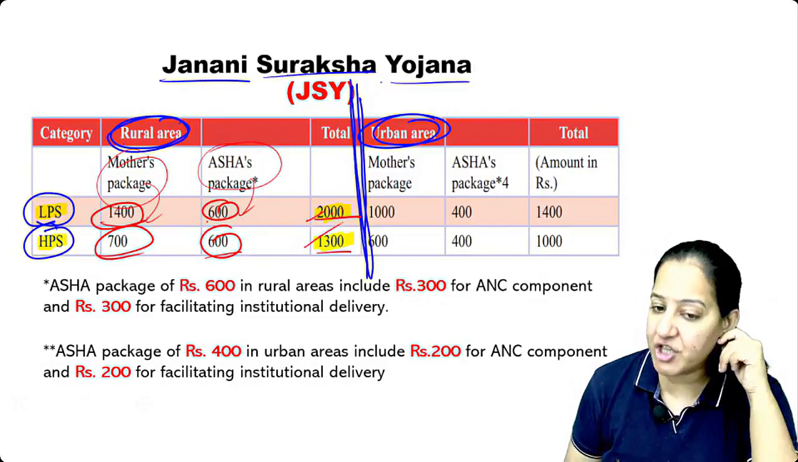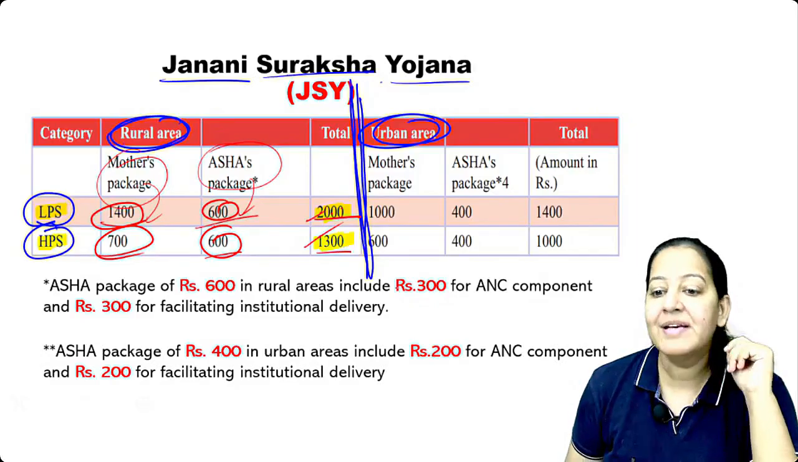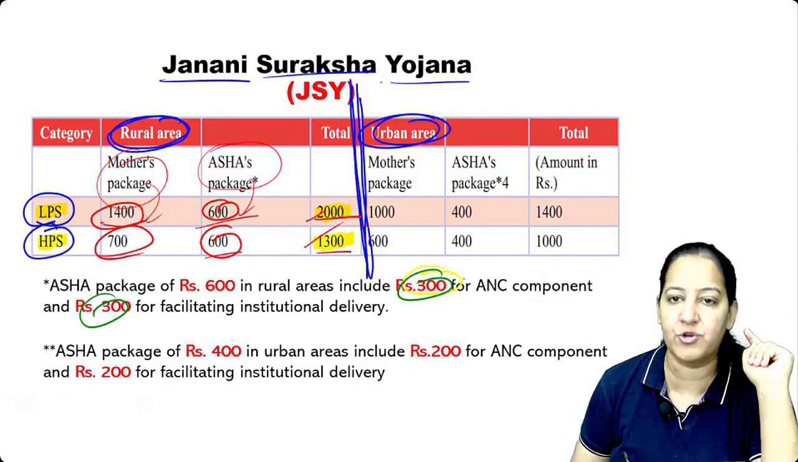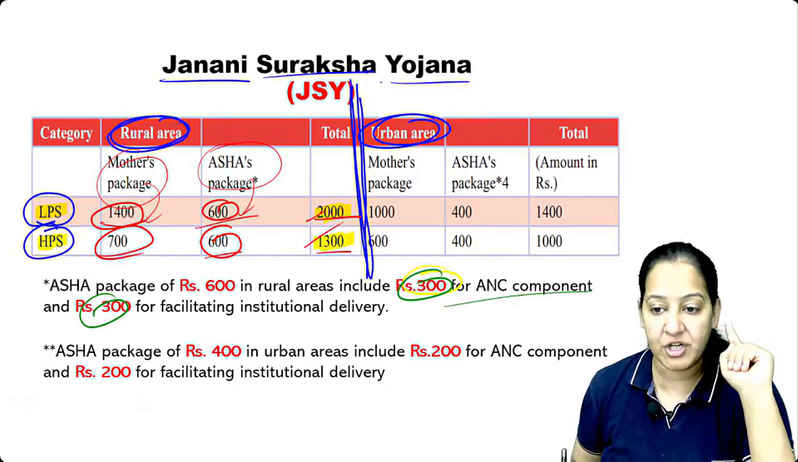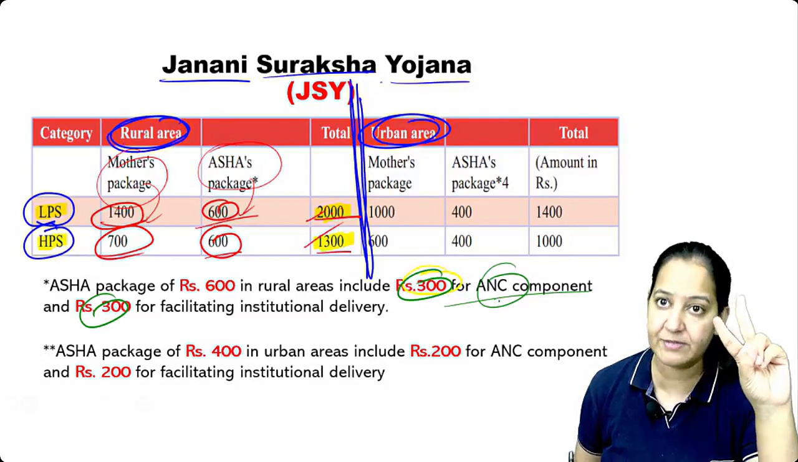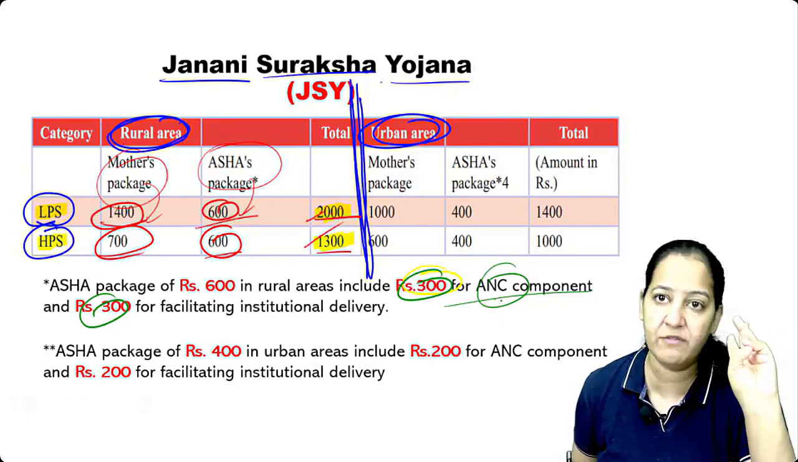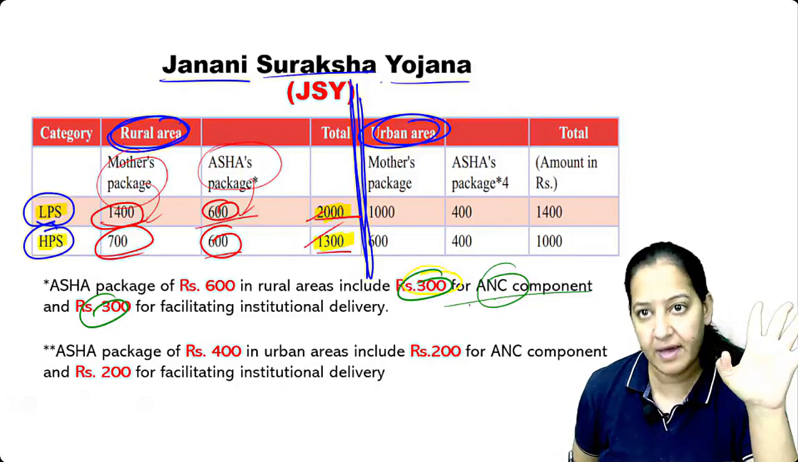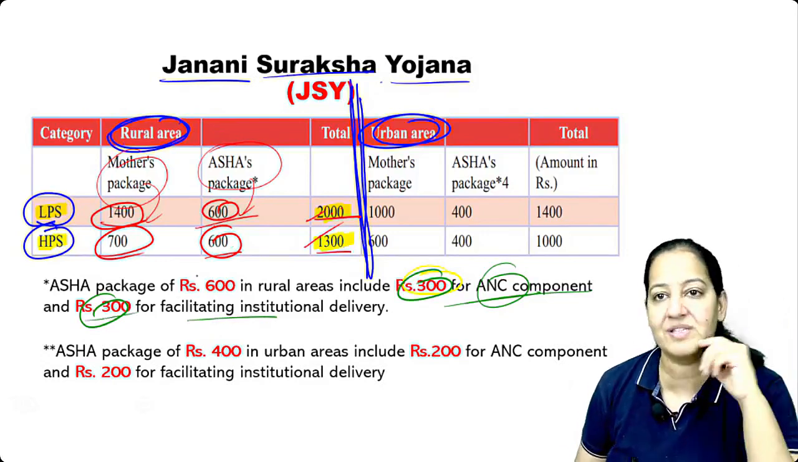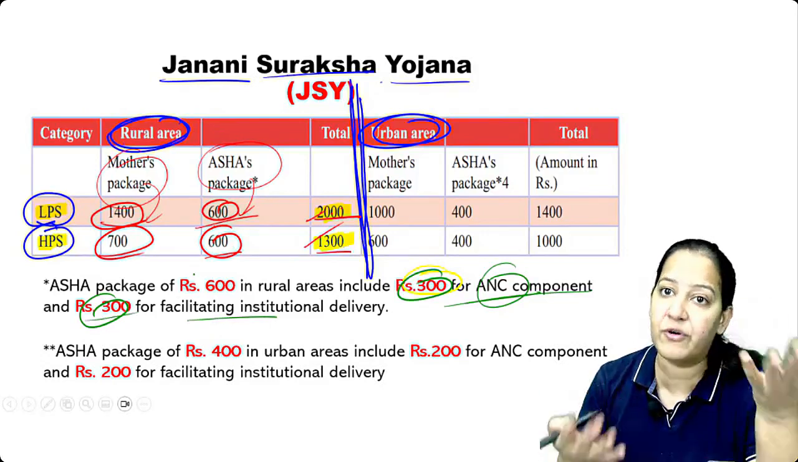Say yes. Asha will not get the full 600 either. Out of 600, we divide it into two parts, 300 and 300. 300 for the antenatal component and 300 for institutional delivery. Throughout the 9 months, the Asha should do the antenatal component. She should give the 2 doses of tetanus vaccine, she should give the iron, she should do the deworming. She should do everything. Then 300 is given. And then for institutional delivery, again 300 is given. So total 600. This is how the government is attracting people for institutional delivery.